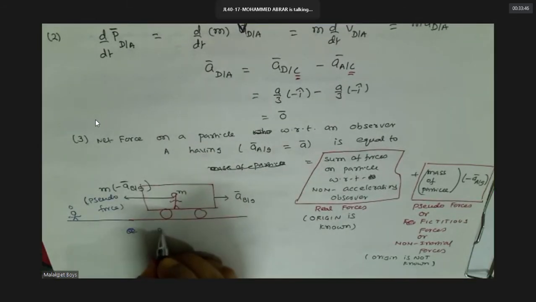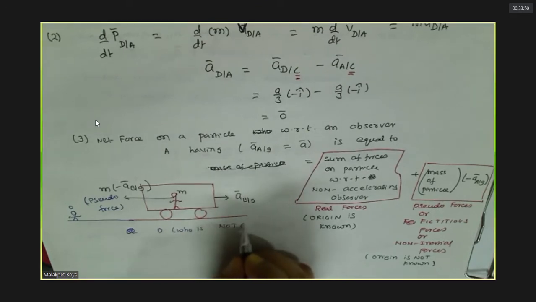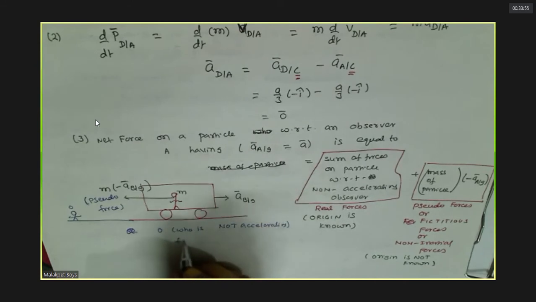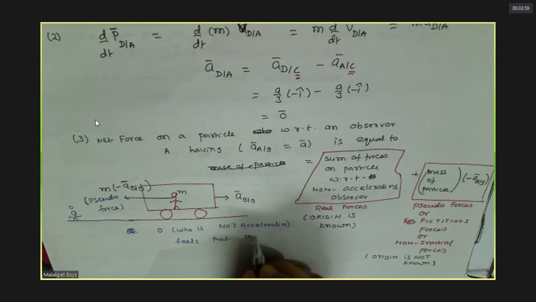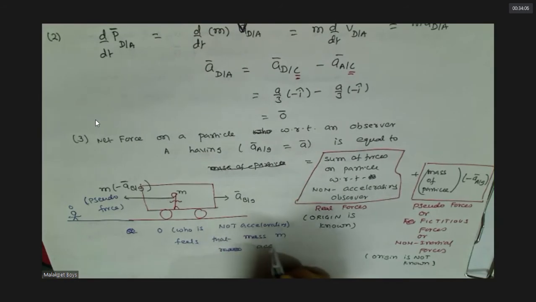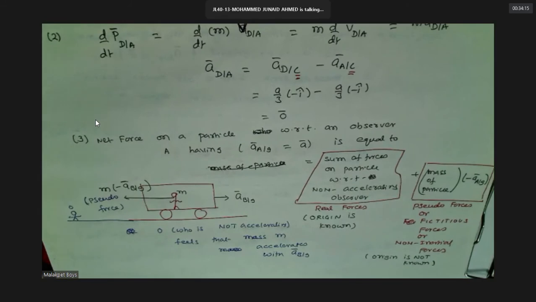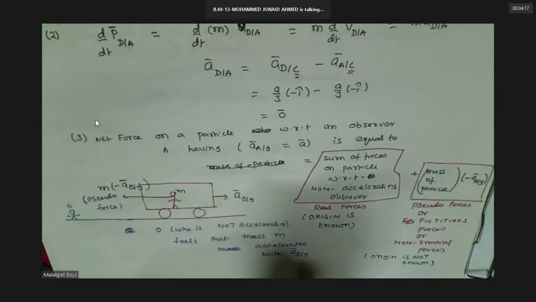So the observer who is not accelerating feels that the man must accelerate with the bus acceleration because he's at rest on it.